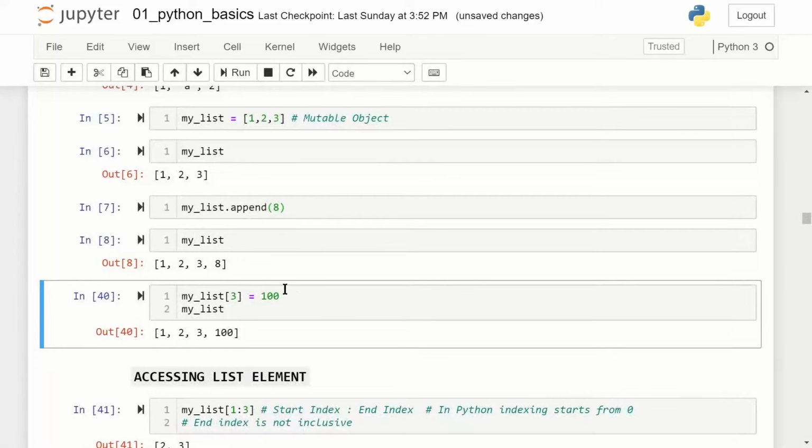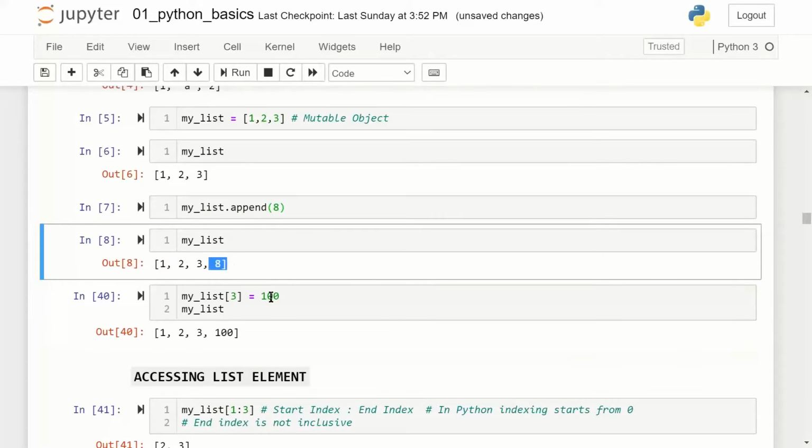Similarly, I can change the values of a list. For example, this is my list. Now here I say index 3 equal to 100. Index position in Python starts from 0. So index 0 is actually the value 1. The first index position is the value 2. At the second index position, the value is 3. And at the third index position, the value is 8. So when I say my list index 3 equal to 100, 8 will get replaced and the value 100 will come there.